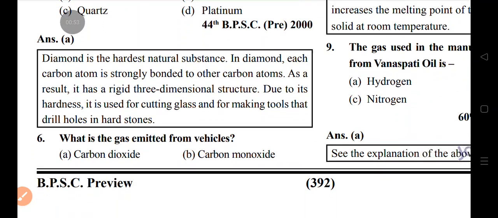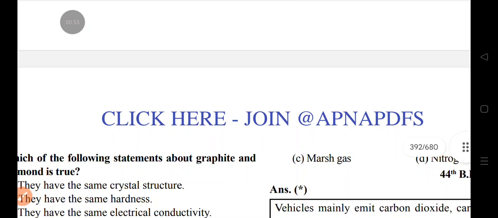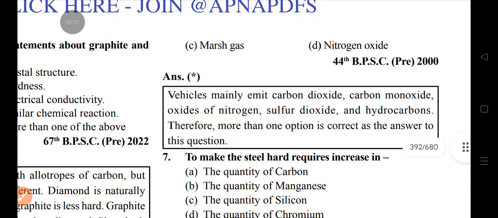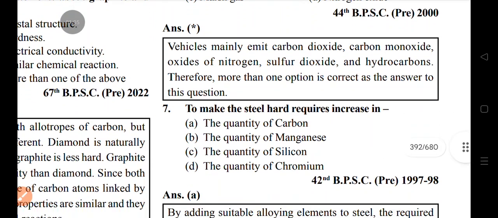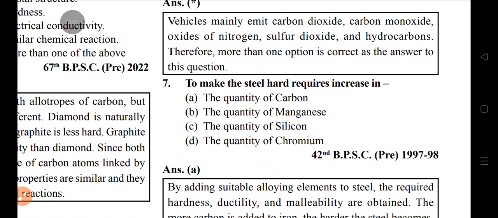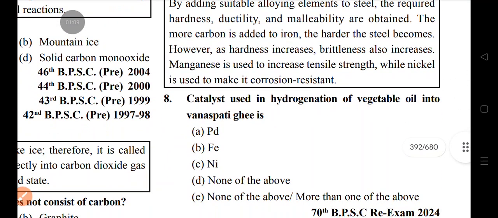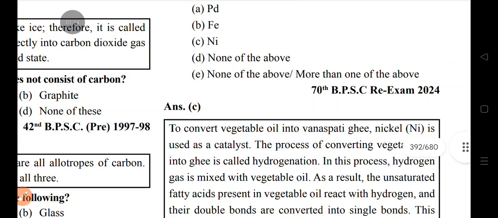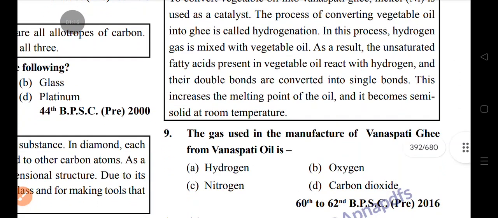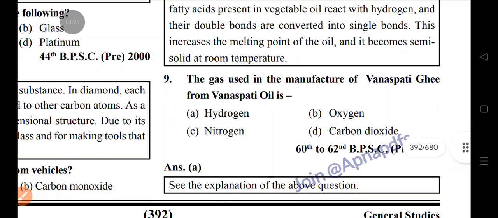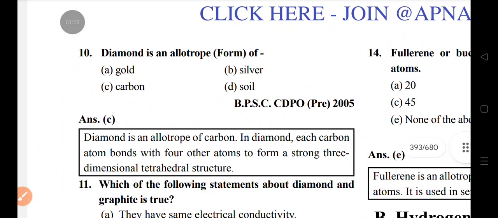What are the gases emitted from vehicles? Carbon dioxide, carbon monoxide, oxides of nitrogen, sulfur dioxide, hydrocarbons. To make steel hard, increase the quantity of carbon. The catalyst used in hydrogenation of vegetable oil into vanaspati ghee is Ni, nickel. The gas used in manufacture of vanaspati ghee from vegetable oil is hydrogen. Diamond is an allotrope of carbon.